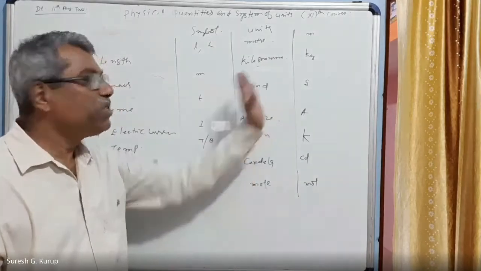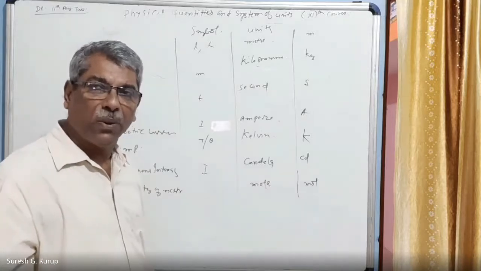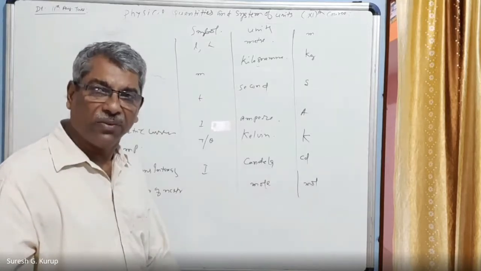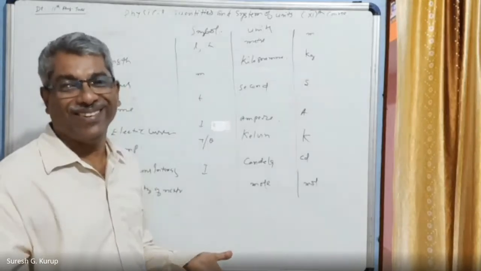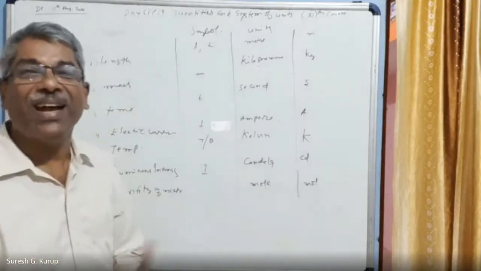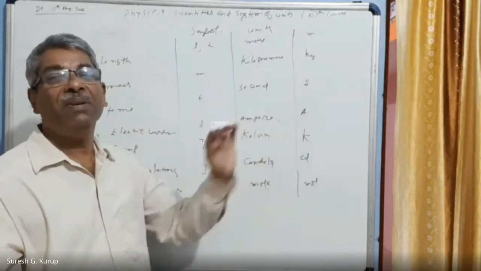Because time is measured with respect to a second event. Suppose I start from a point, that is the first event. When I stop it, that is the second event. Between these two only, the time can be measured. So without a second event, time cannot be measured. That is why the unit of time is always taken as second.